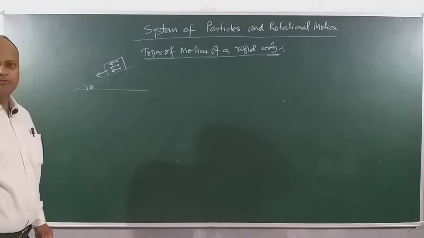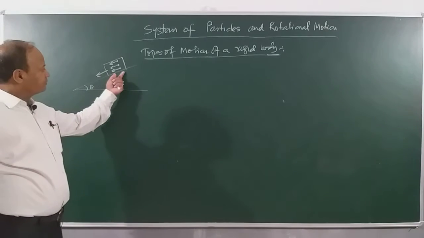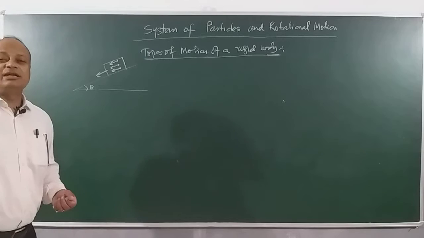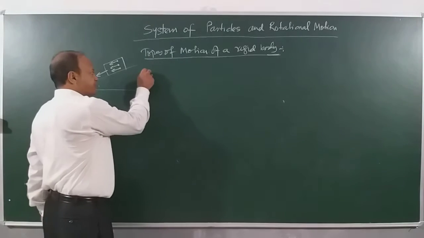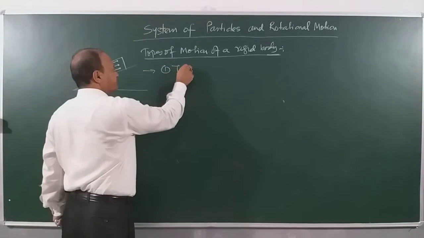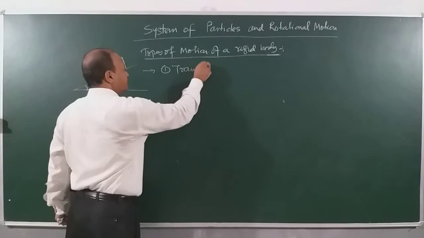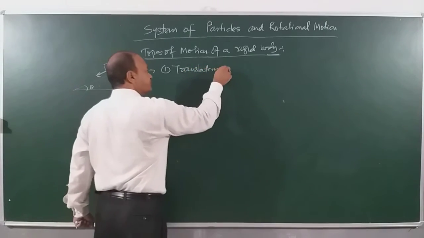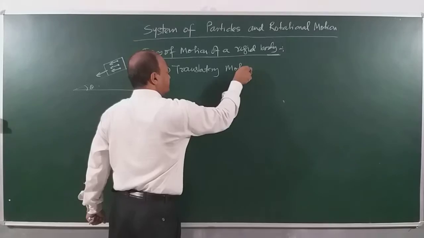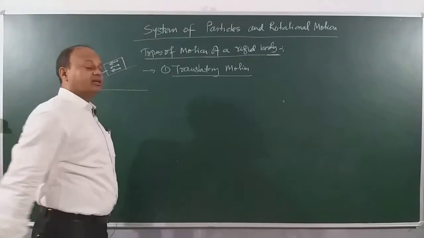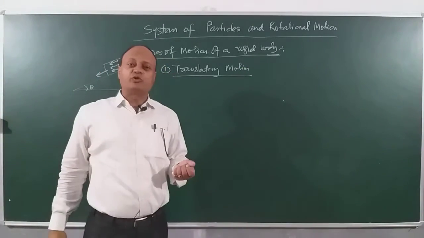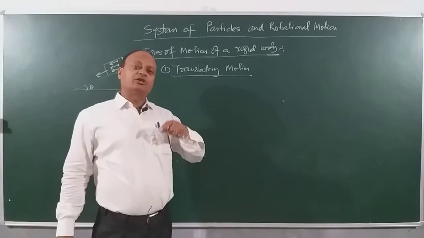Move down with the same velocity. This is called translatory motion. So the first type of motion that we have is translatory motion. You must understand very clearly what is a translatory motion, and then we will come to what is rotational motion,